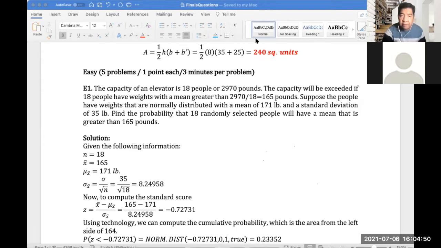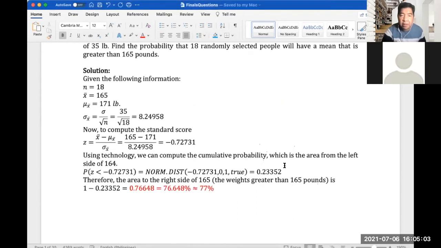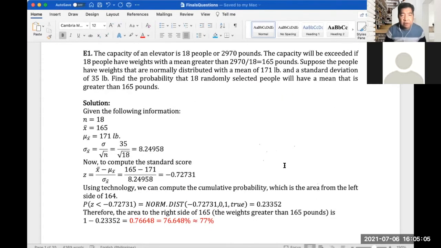And then let me just try doing this. Let's scroll. Okay, so for n, that's 18, right? And then we have the sample mean at 165. So it's already given in the problem.